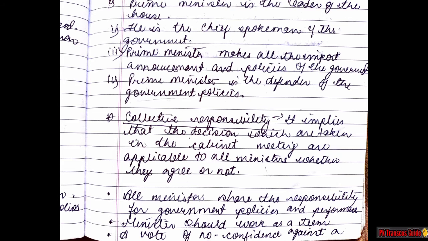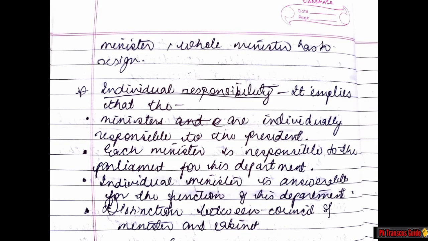Now for the collective responsibility, it implies that the decisions which are taken in the cabinet meeting are applicable to all ministers whether they agree or not. All ministers have responsibility for government policies and performance. Ministers should work as a team. A vote of no confidence motion against the next page. Vote of no confidence against a minister, whole ministry has to resign.